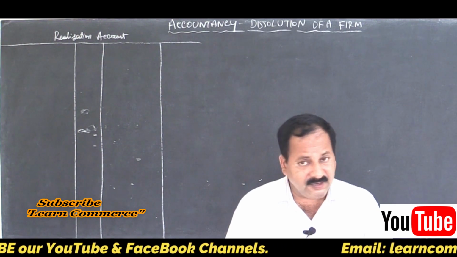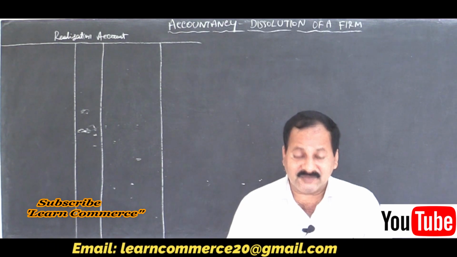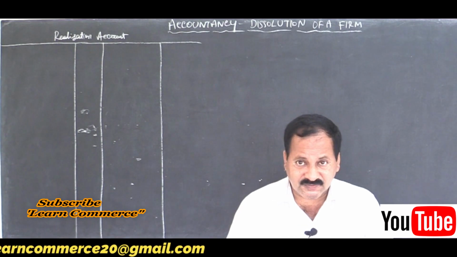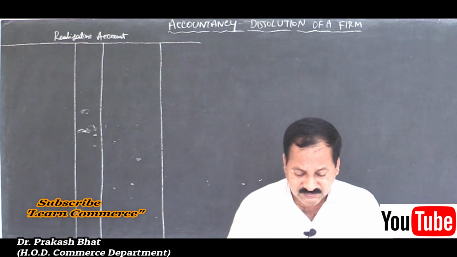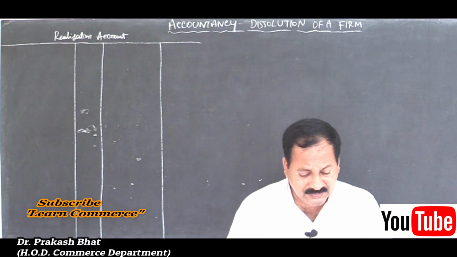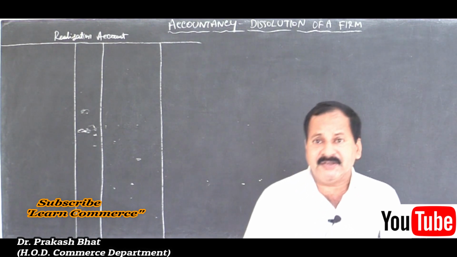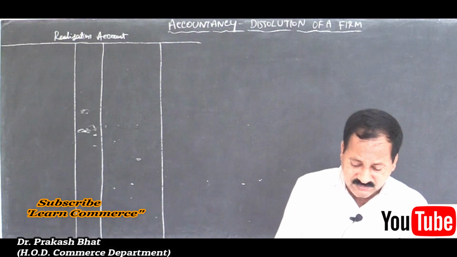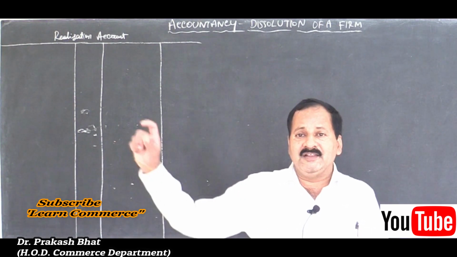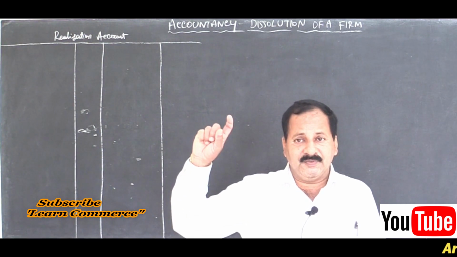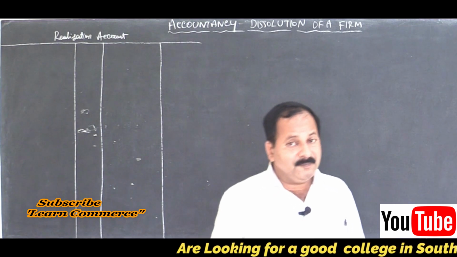Reserve fund we already dealt with in the previous problem, transfer it to partners' capital accounts. Then Vani's loan: is Vani a partner? No, Vani is not a partner, she is an outsider, so it is outside liability, transfer it to realization account. Then capitals, no doubt, are internal liability. You will have to start with the capital balances in the capital account, by balance brought down.